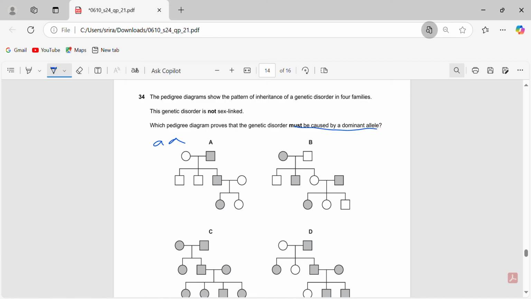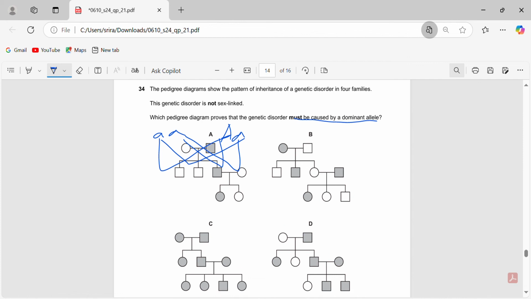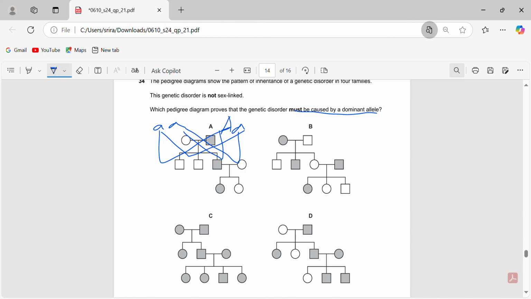And if you have it, it has to be like this. So this will go like that, and that. So in this, only one is caused by the dominant allele. So that can't be it. And there are 3 offspring. Only one of them has it. So that can't be it.